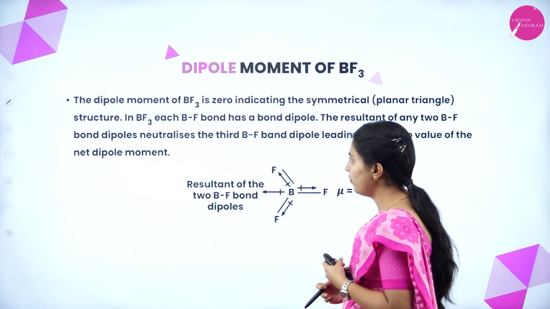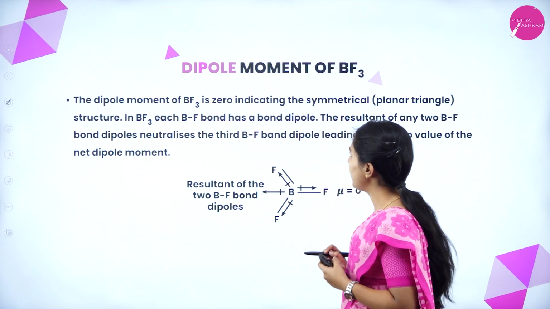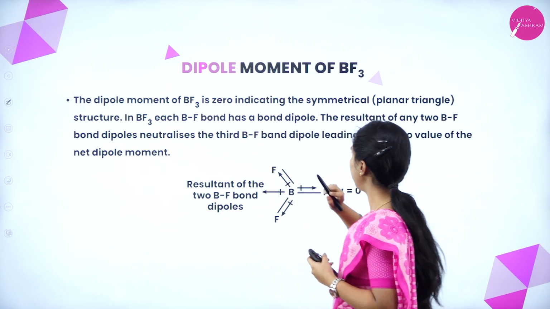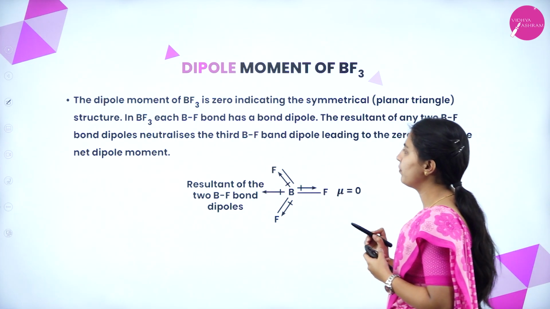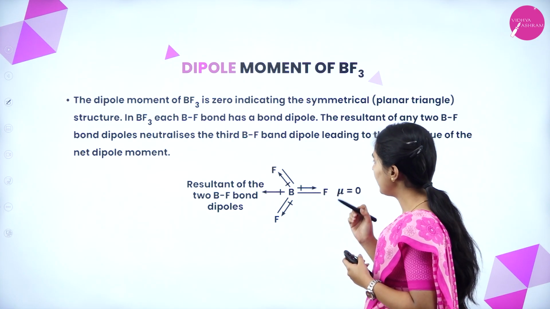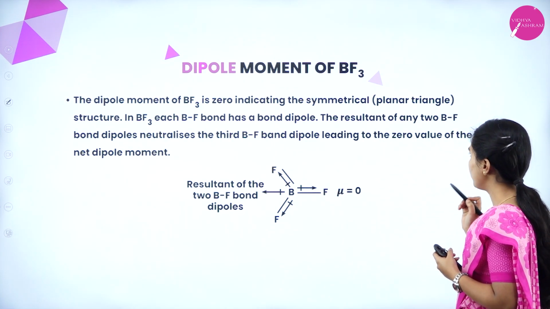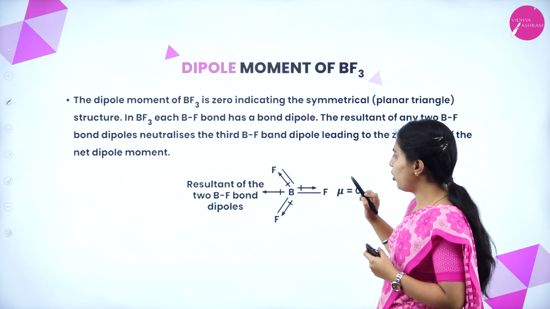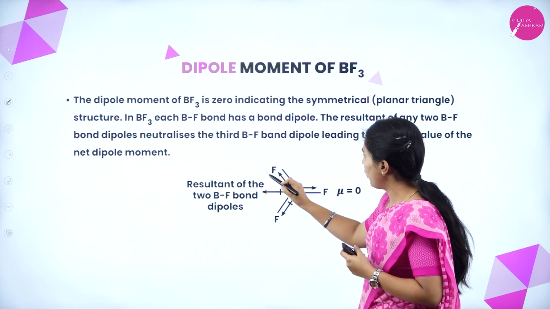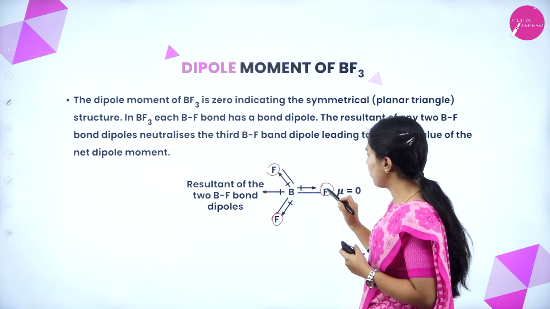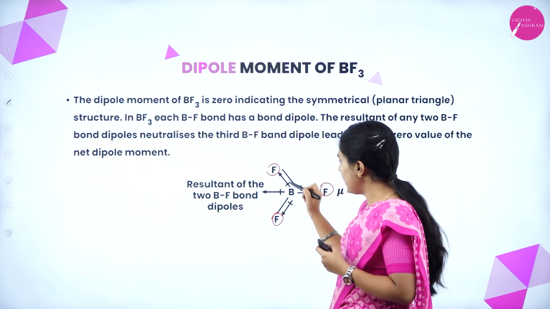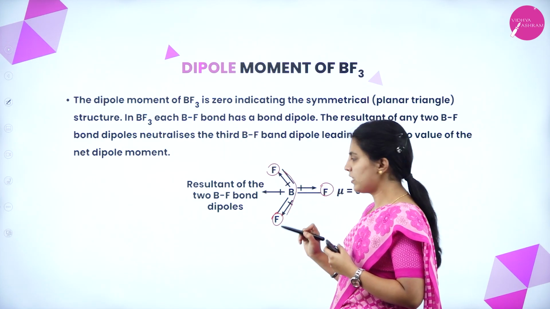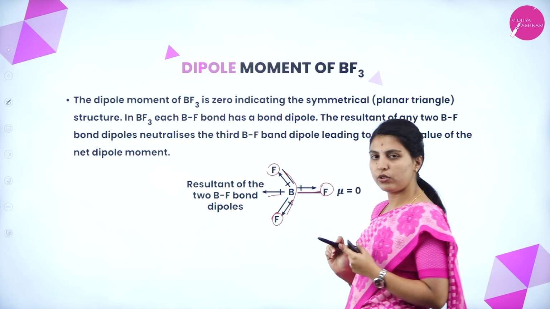Next, dipole moment of BF3. The dipole moment of BF3 is 0, indicating a symmetrical structure. In BF3, each BF bond has a bond dipole. The resultant of any two BF bond dipoles neutralizes the third BF bond dipole, leading to the 0 value of the net dipole moment. See here, the fluorine atoms in the BF3 molecule are all more electronegative. But they cancel each other, as they are on opposite sides. These two are on opposite sides. That's why it will cancel each other.